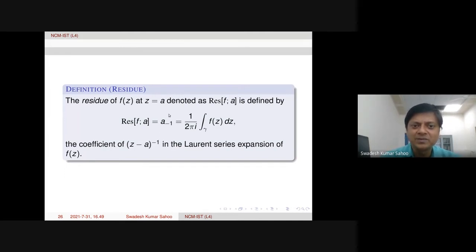And from the Laurent theorem, one can compute, and also one can be asked for the value of an integral like this. f of z can be anything. We will have many examples. So then compute this integral. If you know the Laurent series expansion of f of z, then you can easily compute what is this residue, or this first coefficient in the principal part, a minus 1, that is actually the residue.